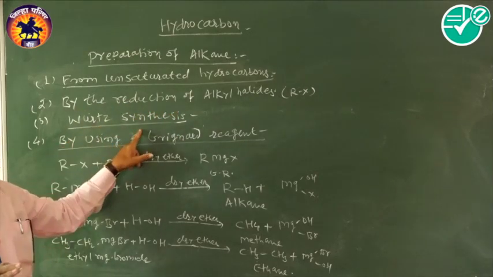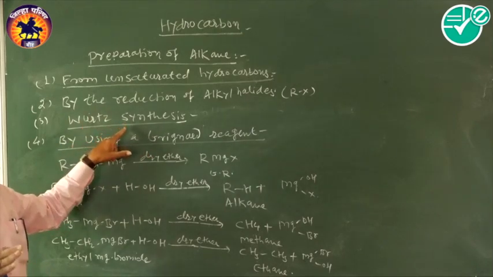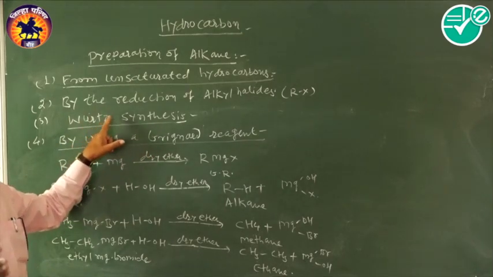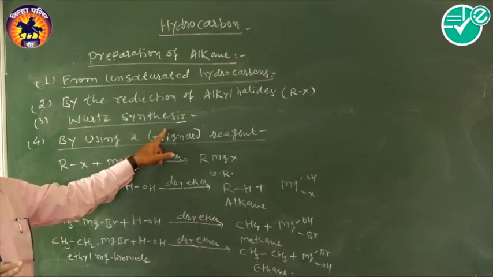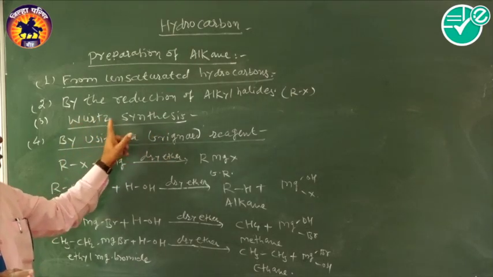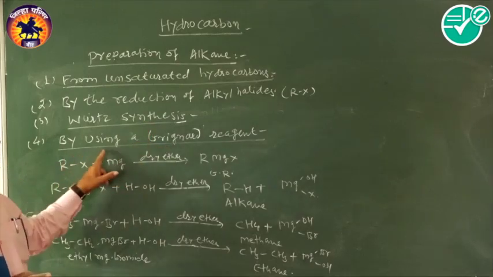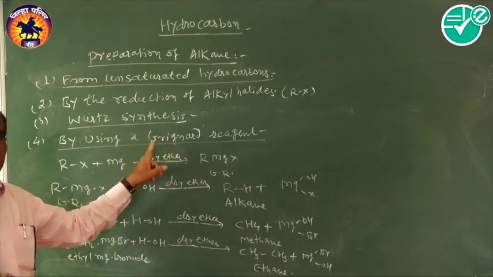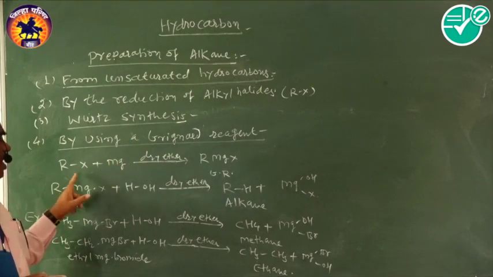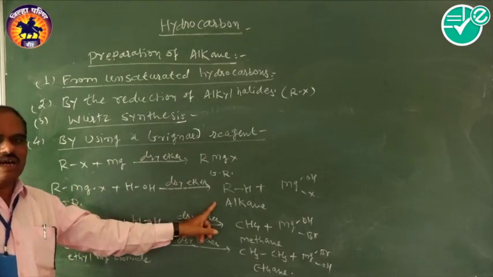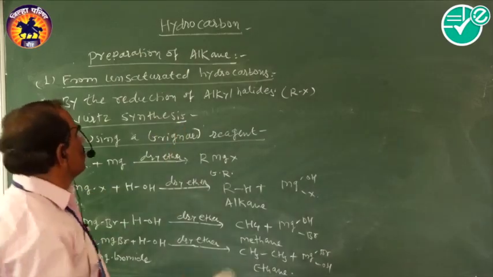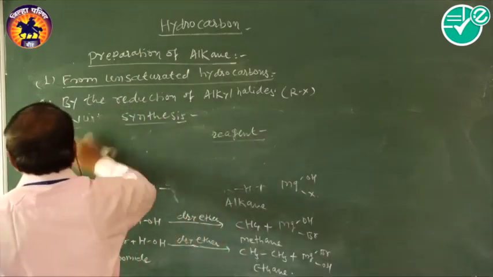Then Wurtz synthesis. Here again 2 molecules of alkyl halide react with an active metal, sodium. Then there is a formation of higher alkanes. This type of reaction is called Wurtz synthesis. And last is by using a Grignard reagent. This Grignard reagent reacts with a water molecule in the presence of dry ether, and there is a formation of an alkane. So there are 4 types of preparation reactions of alkanes.